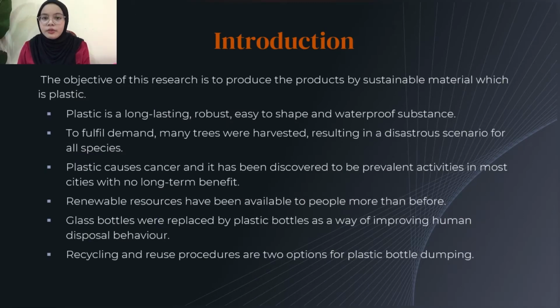For the introduction, the objective of this research is to produce with sustainable material, which is plastic. Plastic is durable, strong, and easy to shape. Plastic can cause cancer, and there are many activities with no long-term benefits. Renewable resources have become available to more people than ever before. Glass bottles are replaced with plastic bottles as a way to improve disposal behavior. Recycling and reuse also produce two options for plastic bottle disposal.